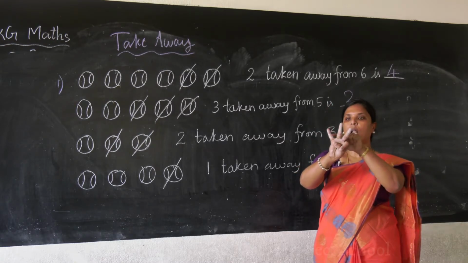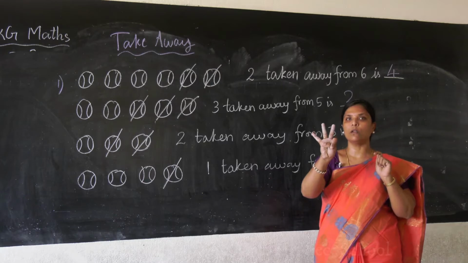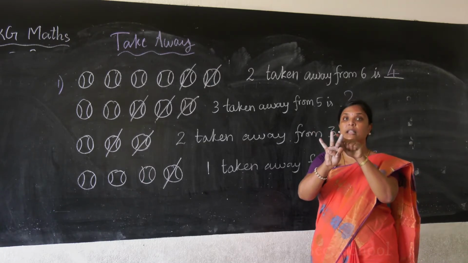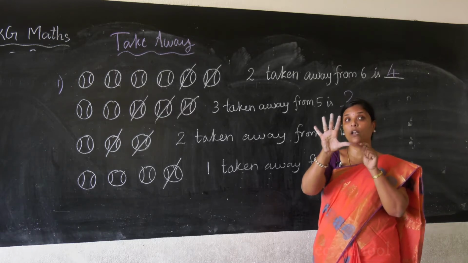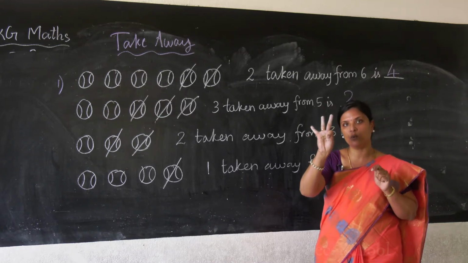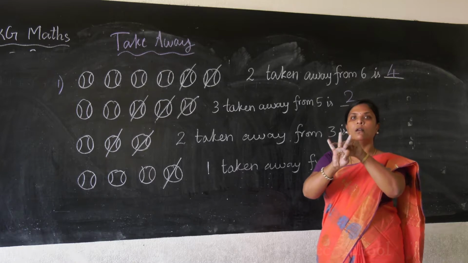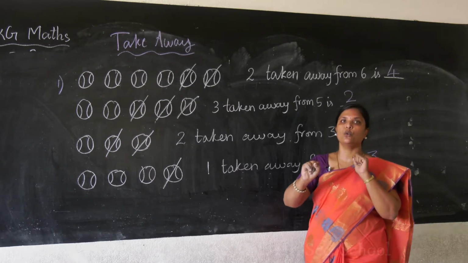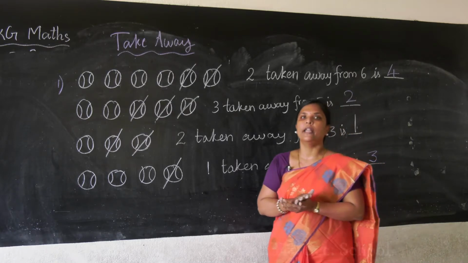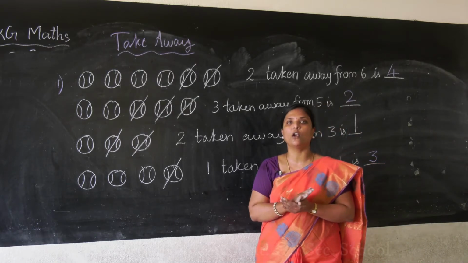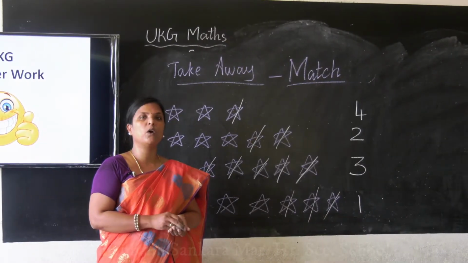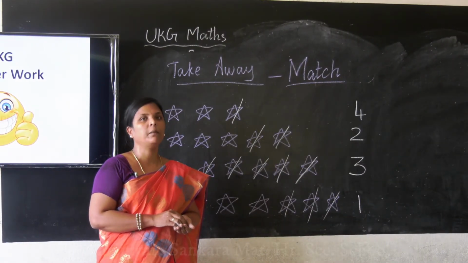Okay? 1, 2, 3. So is this less or more? This is lesser than 5. Totally you had 5, but you have taken 2. So the number is becoming less. Okay, now understood? Understood all of you? This is called the takeaway concept or the method of subtraction. Okay children? Now children, we will do one more exercise with the concept takeaway.